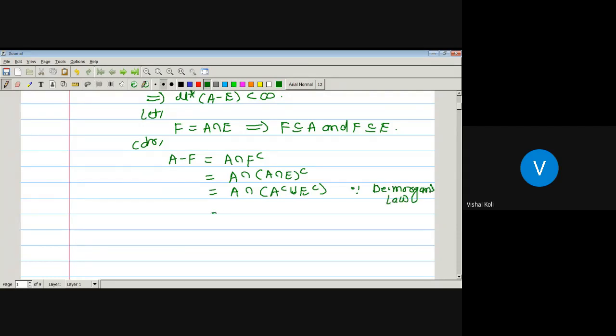Now it is A intersection A complement union A intersection E complement. What is A intersection A complement?